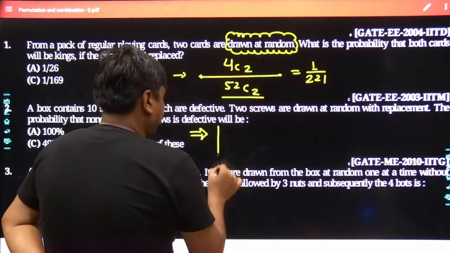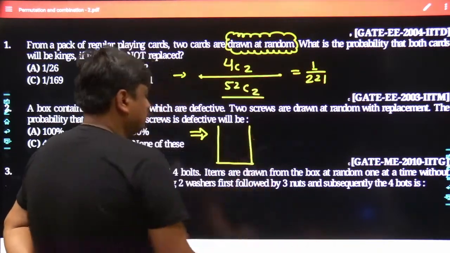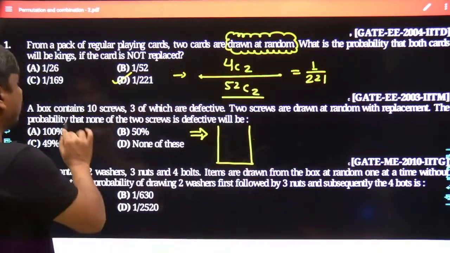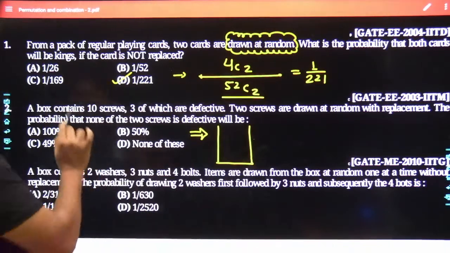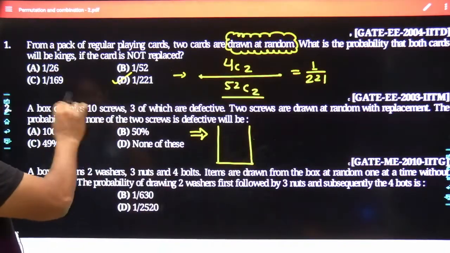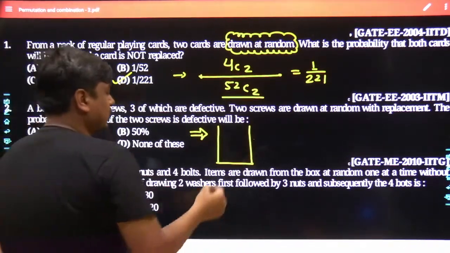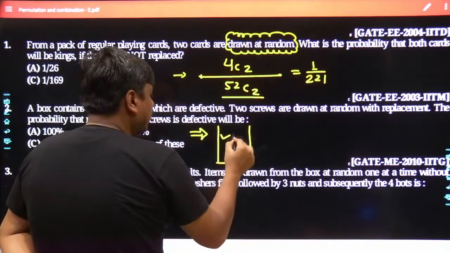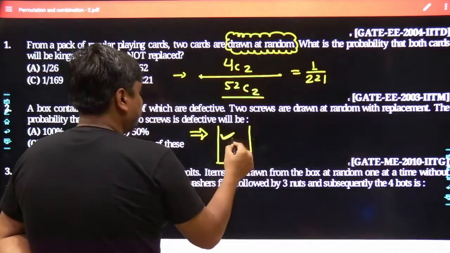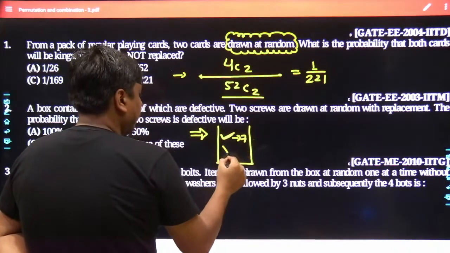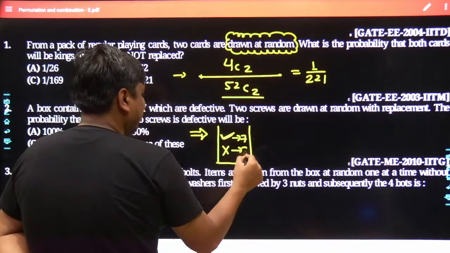So better to represent the problem in the form of a box. How many total screws did you have? 10 screws. Out of 10 screws, how many defective screws did you have? 3 defective screws. So you can say the total good screws were 7 in count, and similarly faulty screws were 3 in count.